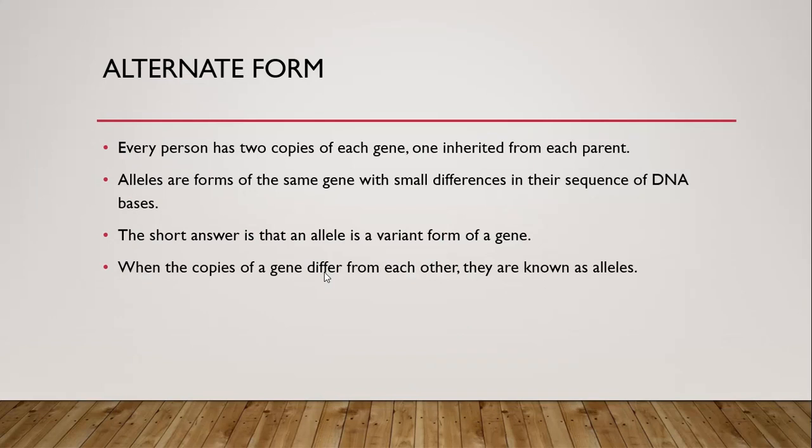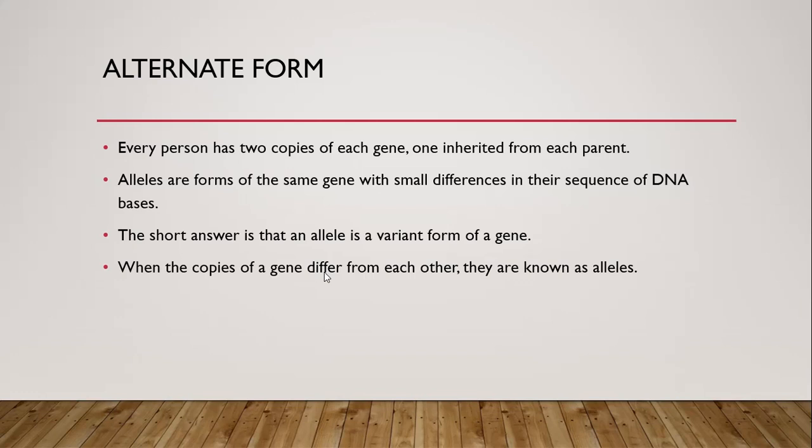Now we are going to talk about the alternative form of a gene. In a broad sense, the alternate form of a gene is called an allele. Every person has two copies of each gene, one inherited from each parent. Each parent contributes one alternative form of a gene, and that alternative form is called an allele. Alleles are forms of the same gene with small differences in their sequences of DNA bases.